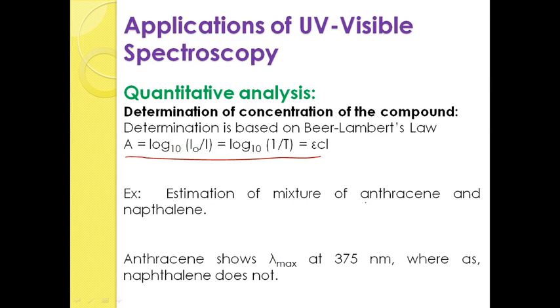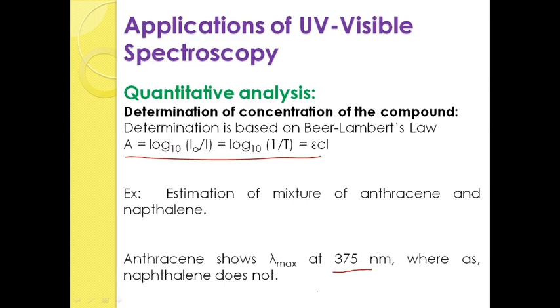First of all, if you run this mixture in a UV visible spectrum, then anthracene predominantly shows its peak at 375 nanometers. At 375 nanometers, if you find a peak, that indicates that yes, anthracene is present in your mixture.